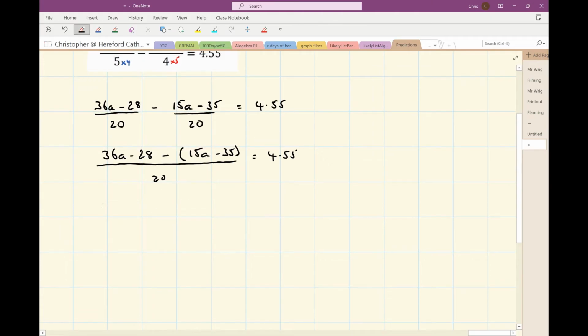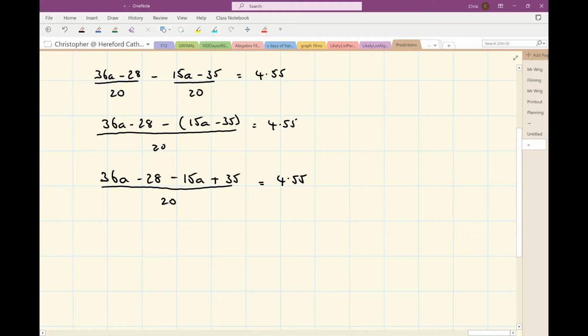So what do I got on the numerator of my fraction? I've got 36a minus 28 minus 15a plus 35 all over 20 equals 4.55. So on the numerator here, I've got 21a plus 7 over 20 equals 4.55.